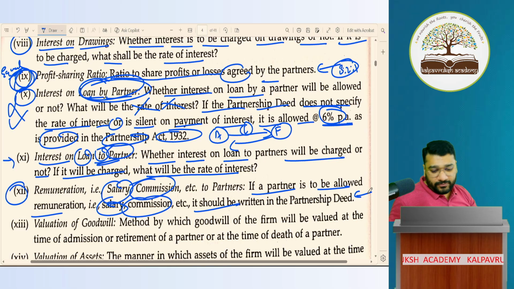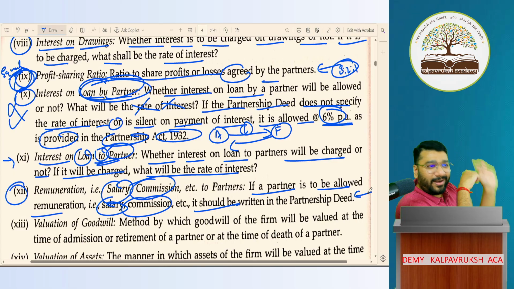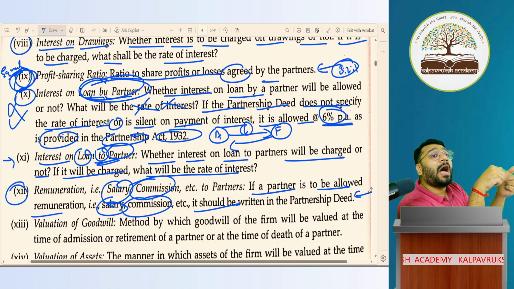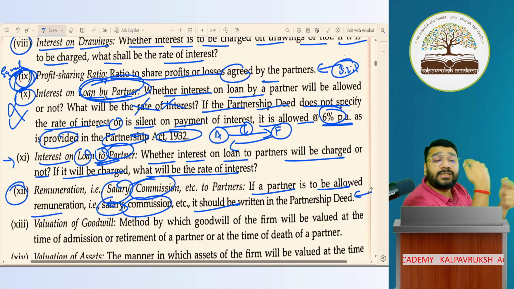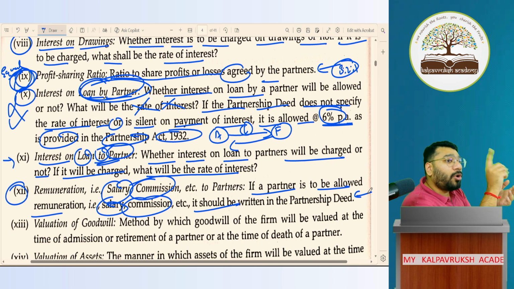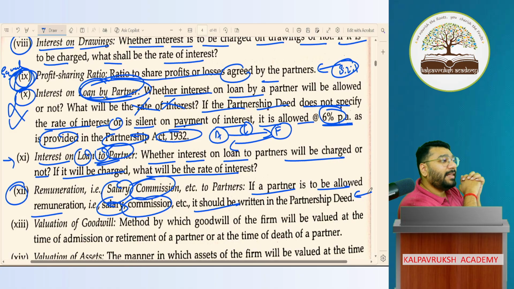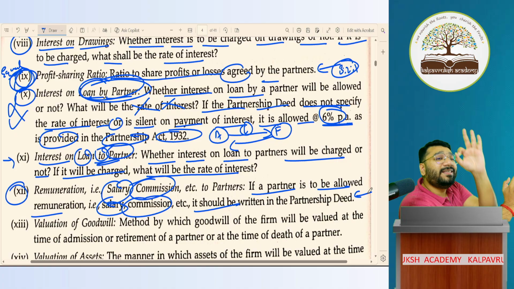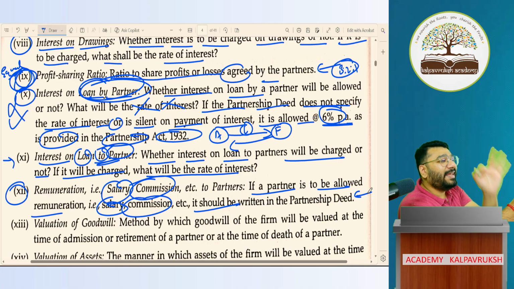Now my question to all of you. You know what the question is? Partnership deed is not there, or partnership deed is there but you forgot to write clause number 12, or partnership deed is there and clause 12 is also there, but the quantum of salary and the quantum of commission are not mentioned. Conflict will come or not? Yes. In that case, what does the Indian Partnership Act say? Zero salary, zero commission.